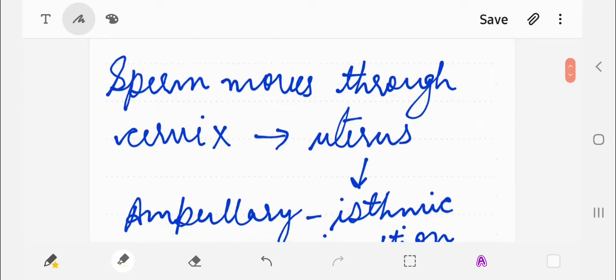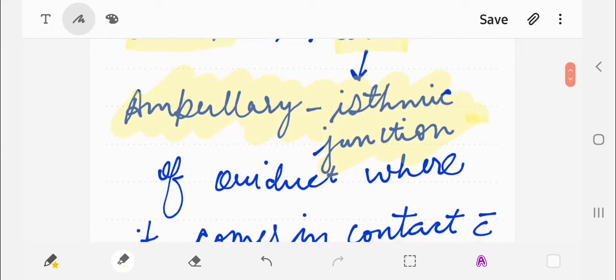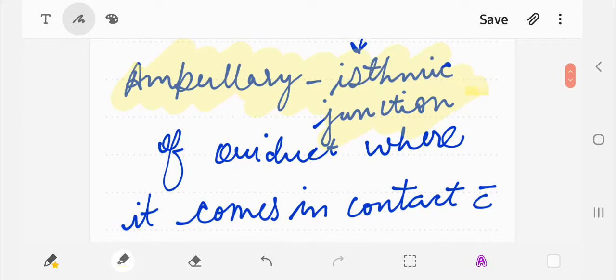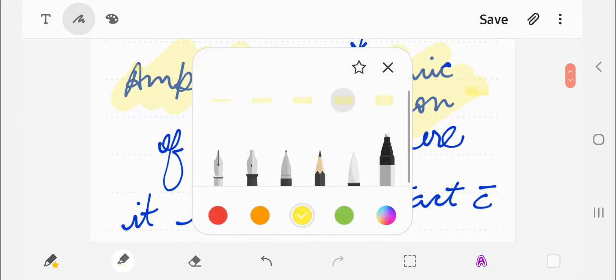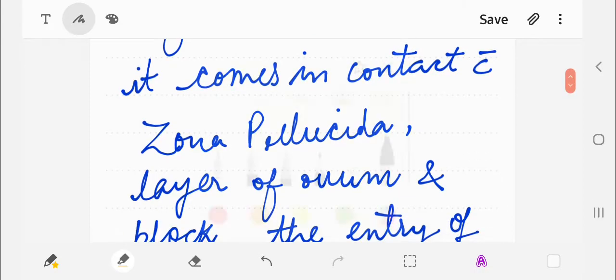And after that the sperms move through the cervix into the uterus and reach the ampullary isthmic junction of the oviduct, which is the site of fertilization, where it comes in contact with the ovum. The ovum is surrounded by a layer, the zona pellucida.